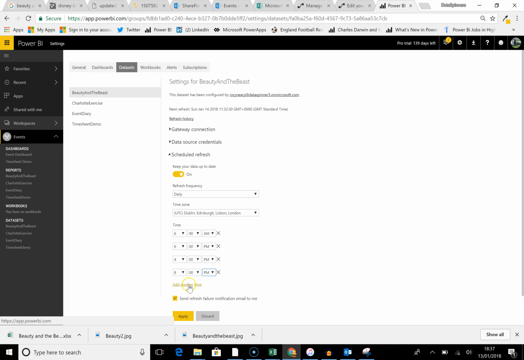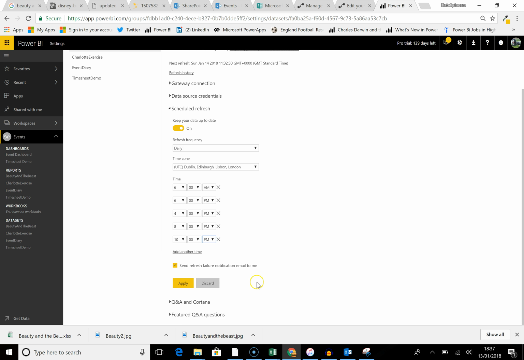p.m. The problem with any of these things, if I'm honest, is that if you're working off a SharePoint list, it's just never up to date. Whenever you go in there, I personally want it to be up to date as of now. So send refresh value there. That's good.